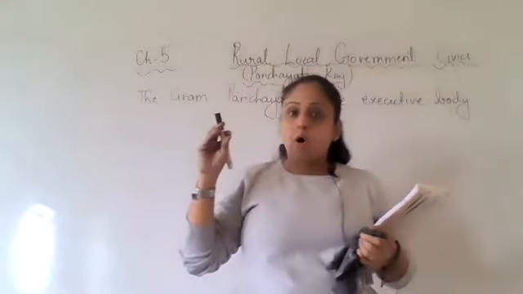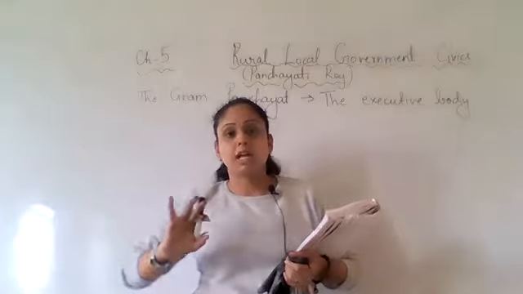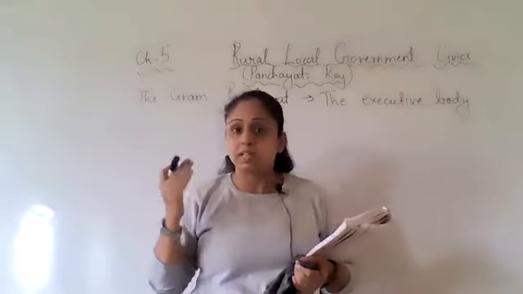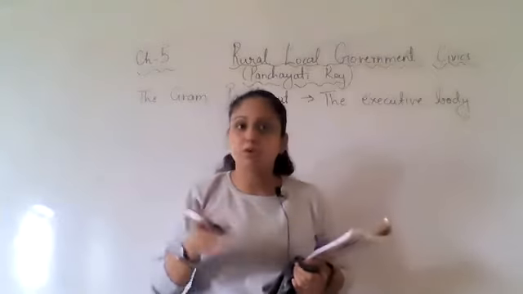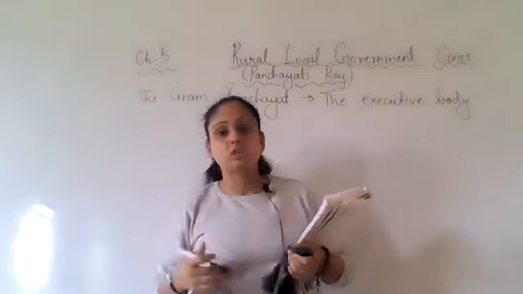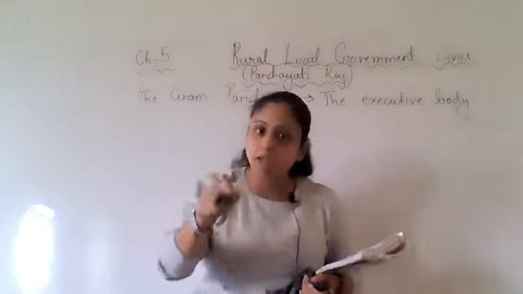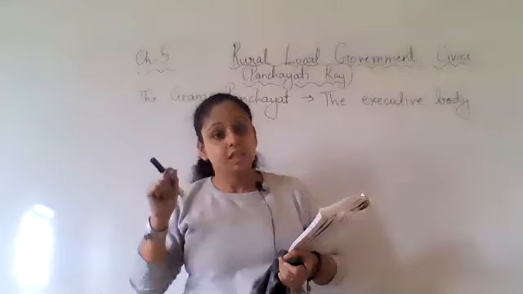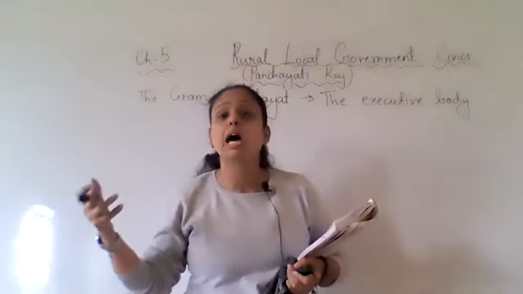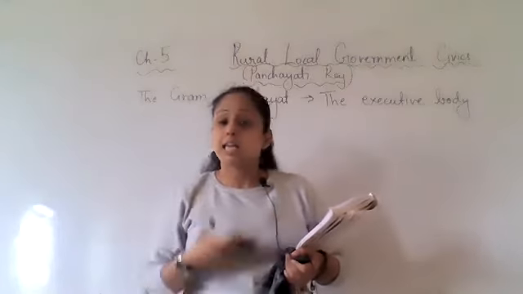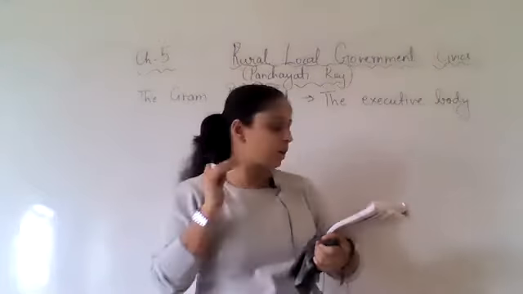But I already told you in your previous class that discussion has been done, but there would be some people who are actually going to execute, who are actually going to work on that, right? There will be some people now who are going to work as Gram Panchayat. Okay.